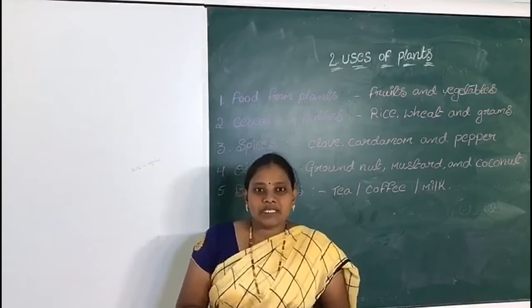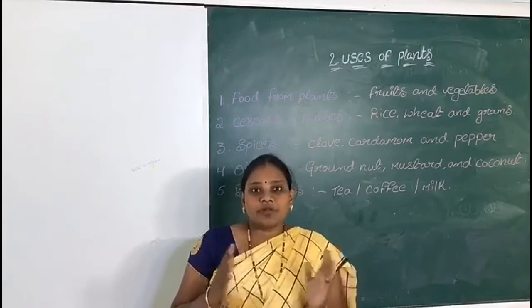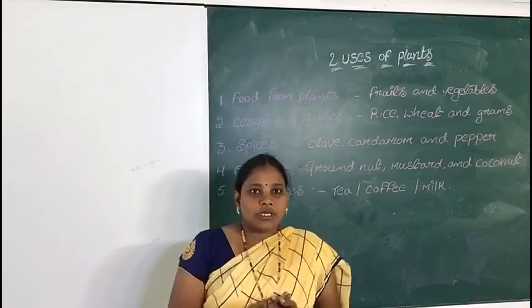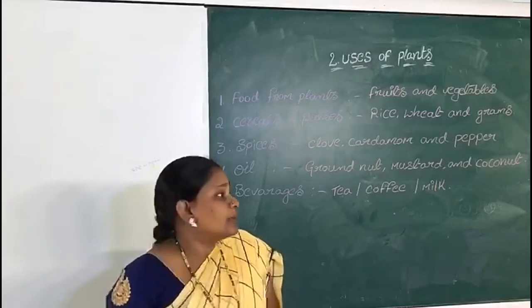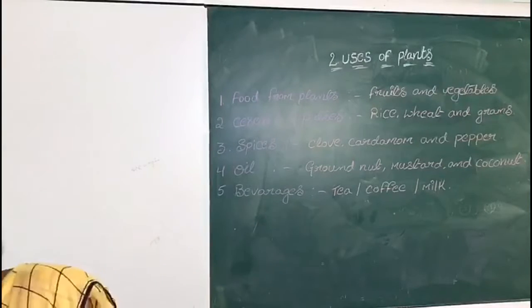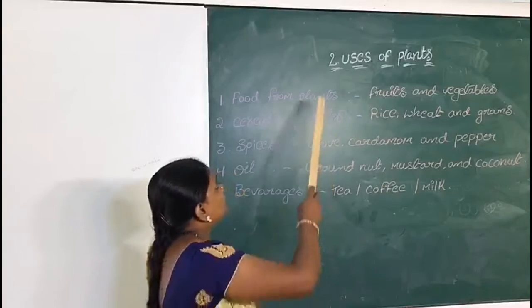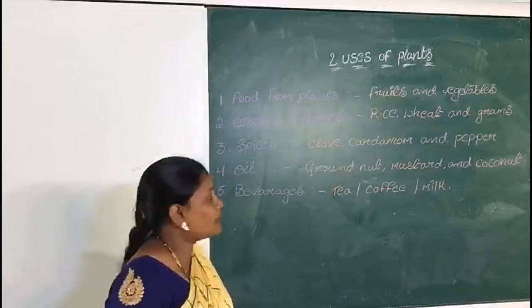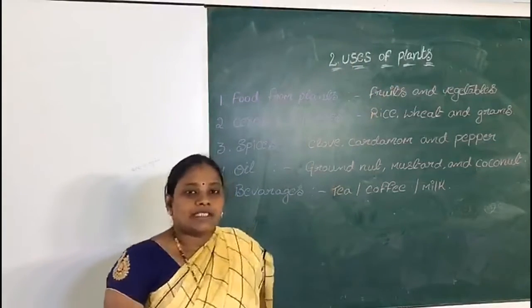In the previous lesson we learned about the types of plants, uses of plants and parts of plants. Today we learn about the uses of it. Children, open your books, page number 76. What is the name of the lesson? Uses of plants. Once again I repeat, what is the name of the lesson? Uses of plants.